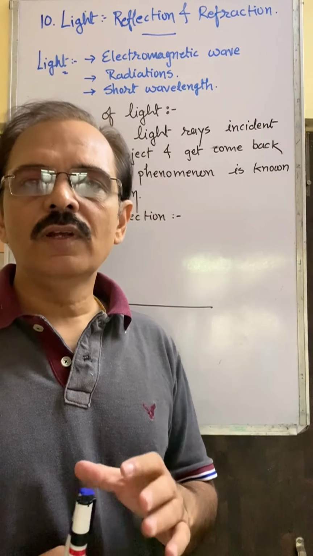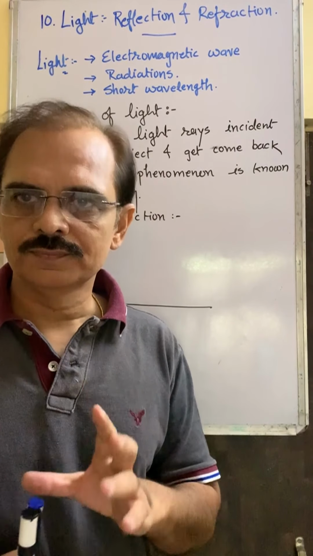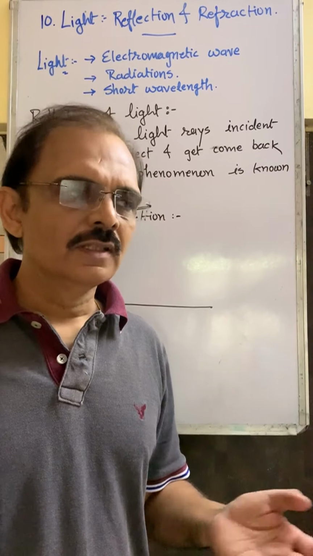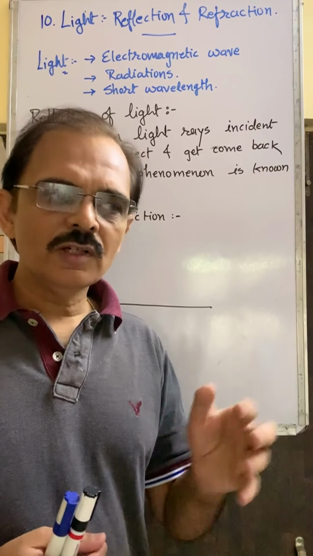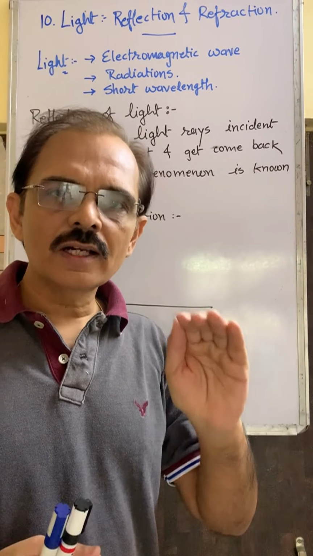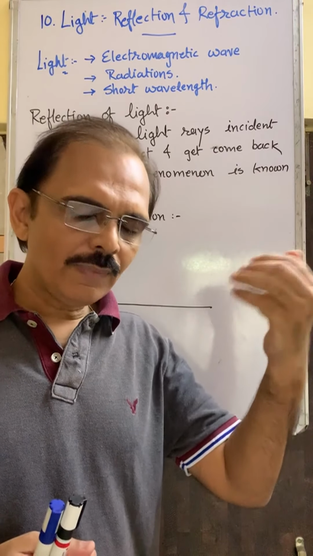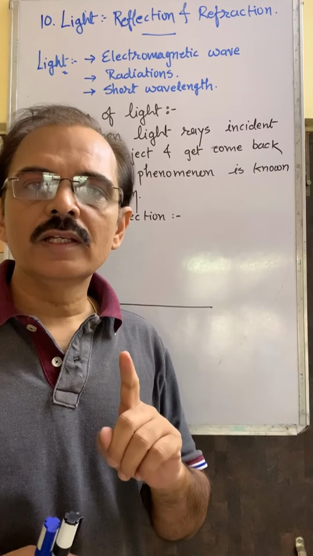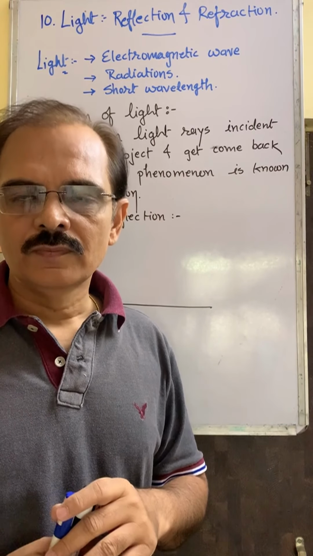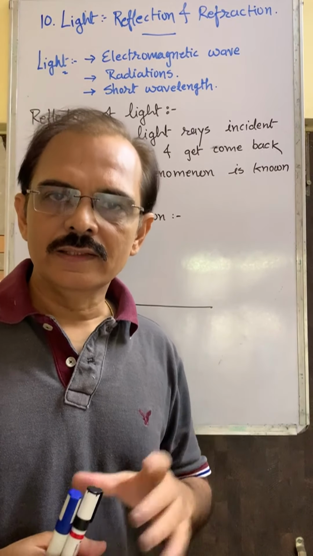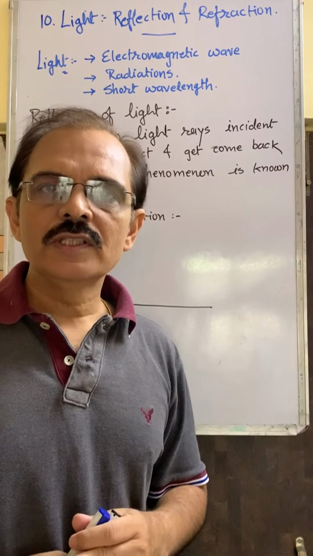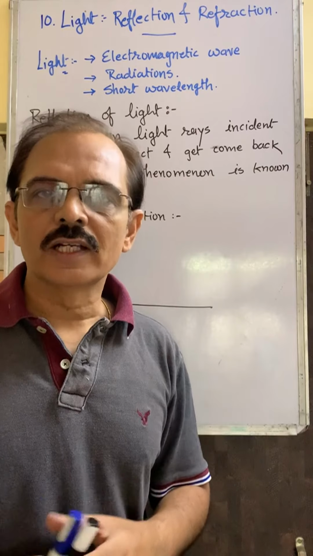Irregular reflection means, when a light ray is incident on a rough surface and gets back, reflection takes place, but not in a proper way, not in parallel rays. So non-parallel rays come out from it. That's why we say it is irregular reflection.